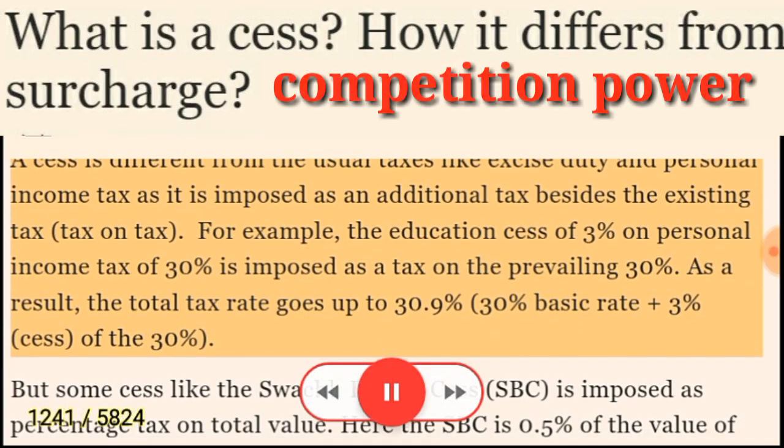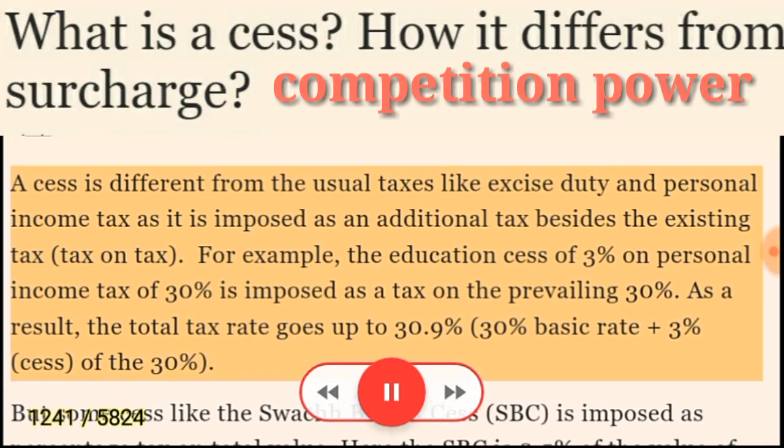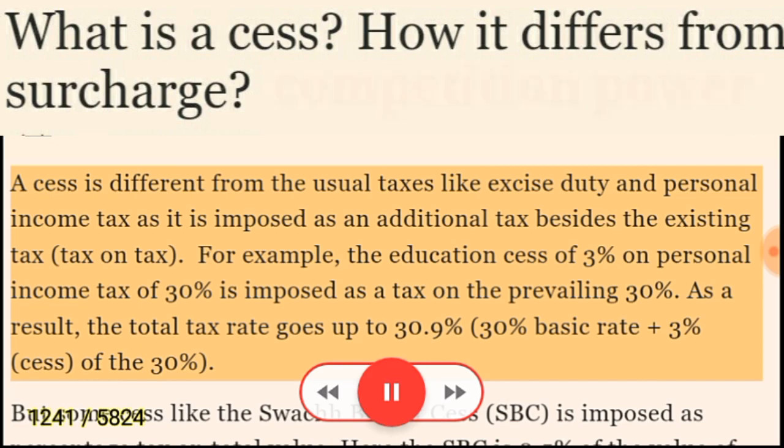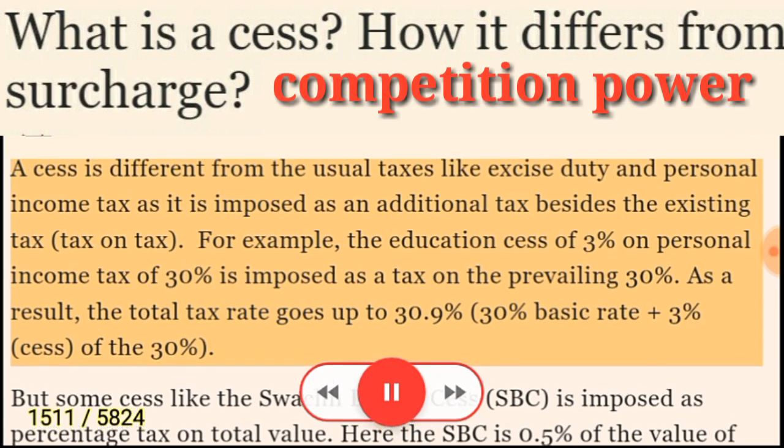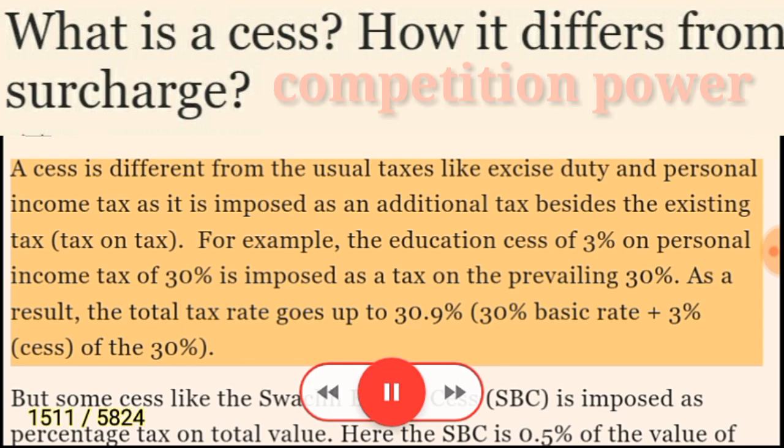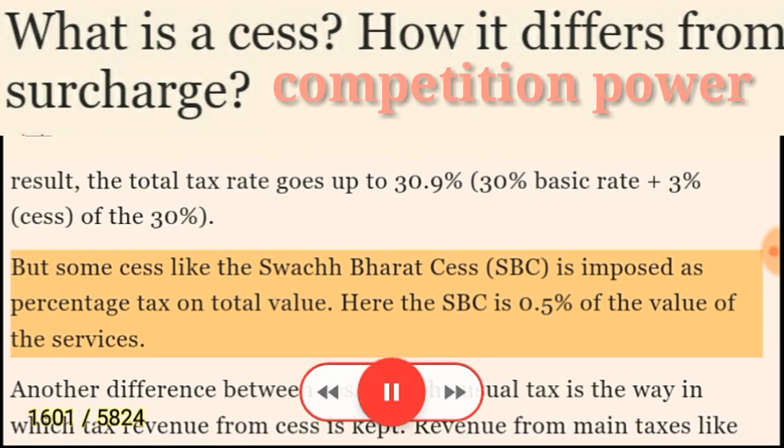A cess is different from the usual taxes like excise duty and personal income tax, as it is imposed as an additional tax besides the existing tax, a tax on tax. For example, the education cess of 3% on personal income tax of 30% is imposed as a tax on the prevailing 30%. As a result, the total tax rate goes up to 30.9%: 30% basic rate plus 3% cess of the 30%. But some cess like the Swachh Bharat cess (SBC) is imposed as a percentage tax on total value. Here the SBC is 0.5% of the value of the services.